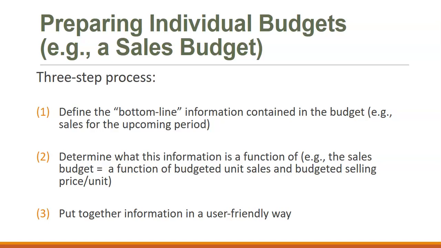First, we want the information contained in the budget. Example, what are our sales for the upcoming period? Then we're going to determine what this information is a function of. The sales budget is a function of budgeted unit sales and budgeted selling price per unit. Then we put the information together.